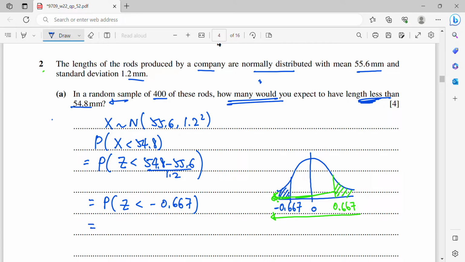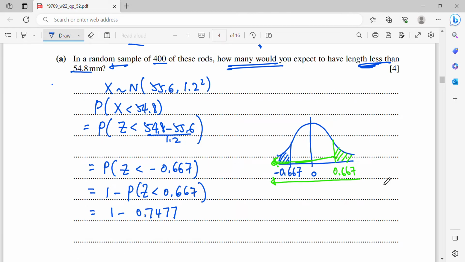So from the graph here, the probability that Z is less than negative 0.667 is the same as 1 minus P of Z less than 0.667. Now you read the value from the table for 0.667, it will be 0.7477. Then your probability is 0.2523.